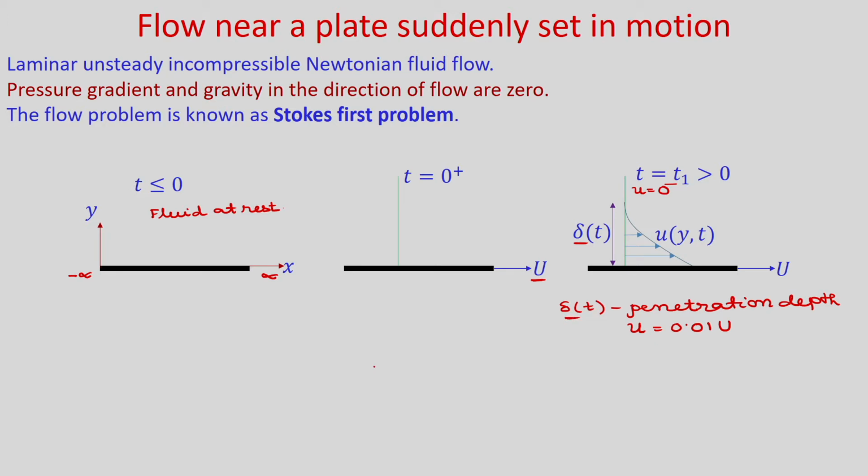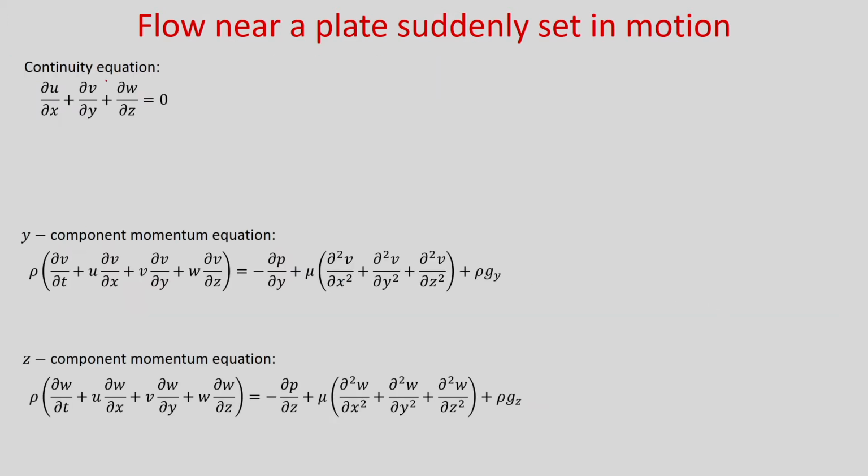Now, let us consider laminar unsteady incompressible Newtonian fluid flow. Pressure gradient and gravity in the direction of flow are 0, and as we discussed, this flow problem is known as Stokes first problem. To solve this problem, first let us start with the continuity equation, and then we will consider the momentum equations and derive the governing equations for this Stokes first problem. So, this is the continuity equation for incompressible fluid flow.